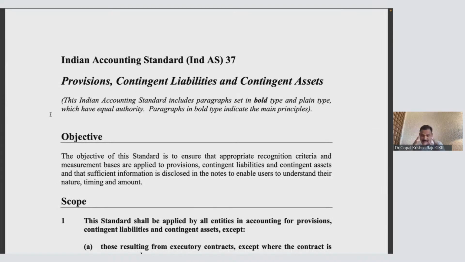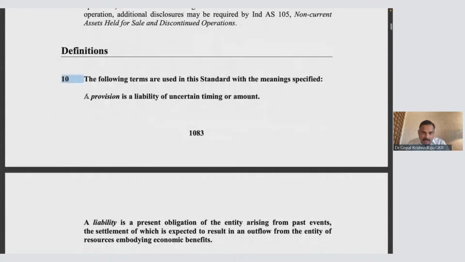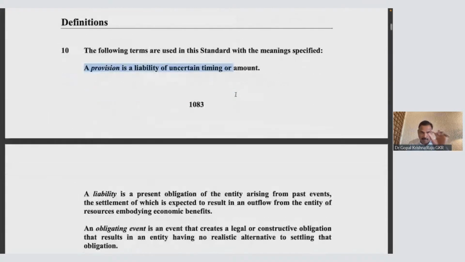Let me introduce it very slowly, and especially paragraph number 10. This is a definition paragraph. In this, you have very important definitions, called provision and liability.